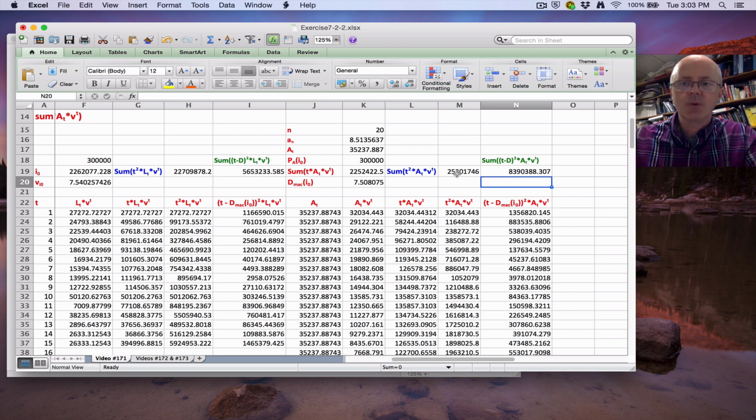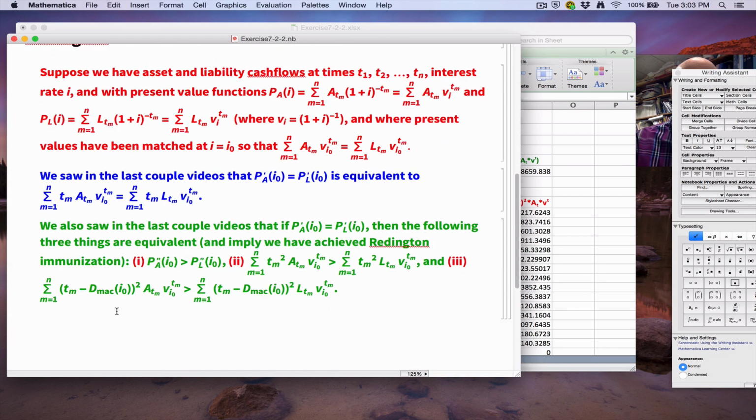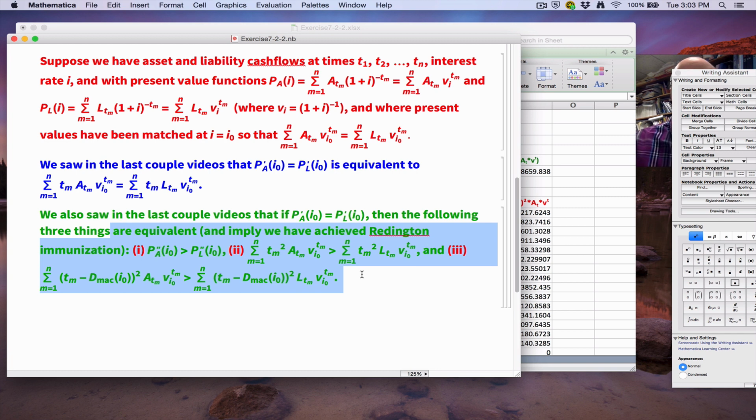In the case we're on as 20, this is bigger than this, and therefore also by what I showed you in the Mathematica, this is also bigger than this, and we are immunized. Okay, let me just double check that. Yeah, that looks good. In the case we're on as 15, we were not immunized. This is smaller than this. Same goes for this. This is smaller than this. Double check that. Yes, that looks good. This is smaller than this. So again, just emphasizing what we saw down here in this part.